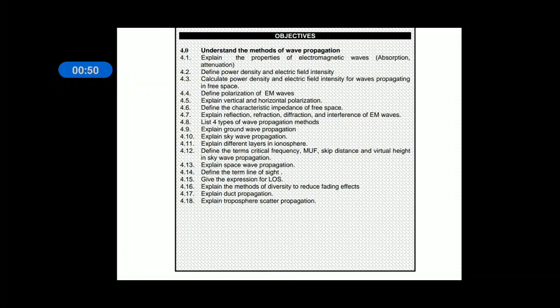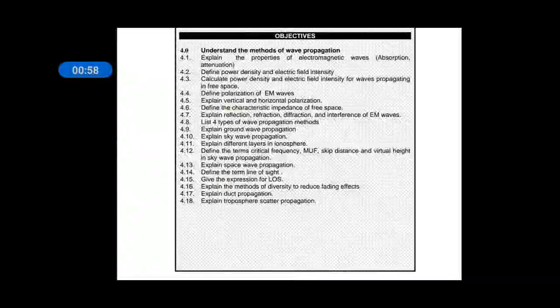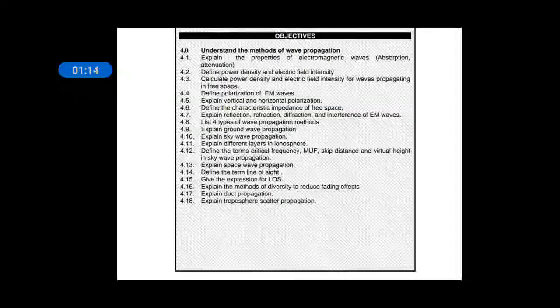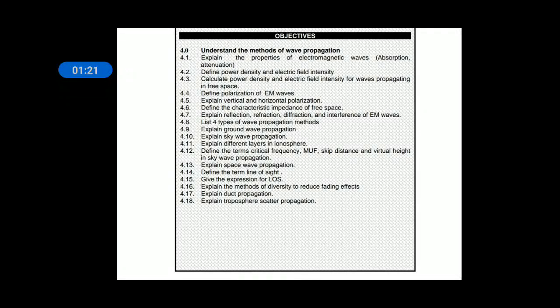So in wave propagation, in earlier class we have discussed the basics of wave propagation. What are the properties of waves? Absorption and attenuation, power density, electric field intensity, and how to calculate power density and electric field intensity, polarization of EM waves, vertical and horizontal polarization, what is the meaning of characteristic impedance of free space, properties of EM waves, reflection, refraction, diffraction and interference, and types of wave propagation.